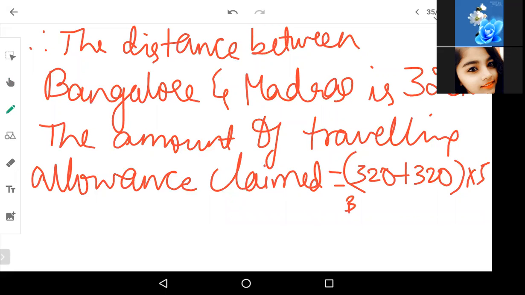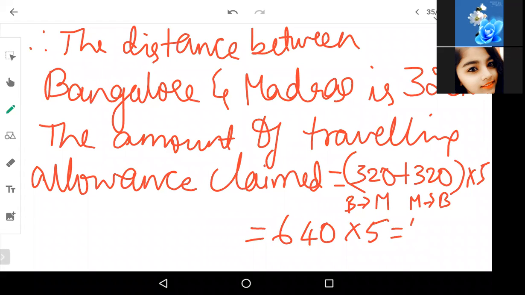From Bangalore to Madras, 320 kilometers. From Madras to Bangalore, 320 kilometers. Going and coming back. So we have 640 kilometers into 5, which is nothing but he can claim 3,200 rupees. So this is the traveling allowance that the salesman will get.